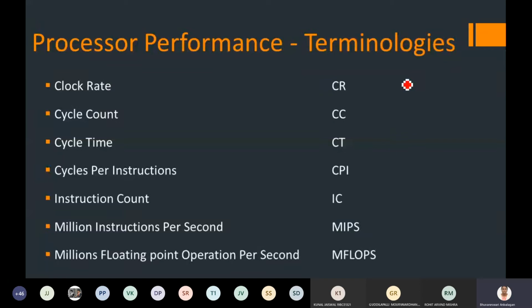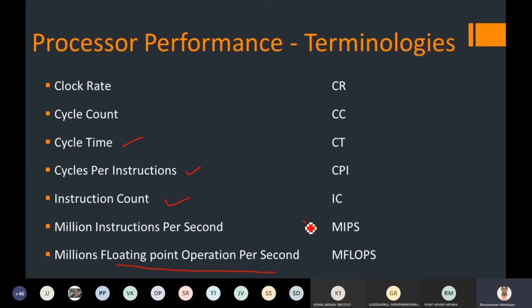For that, everything is measured and recorded in terms of clock cycles, clock counts, and total clock time. How many clock cycles it takes for one instruction to complete, what is the total number of instructions executed within that clock cycle period, and how many millions of instructions and how many millions of floating point operations a processor can execute.